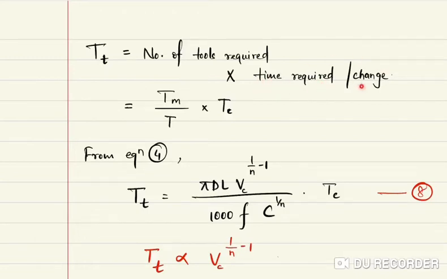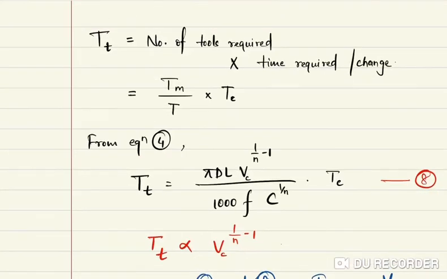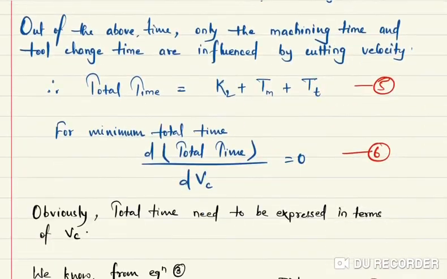If the time required to change one tool is denoted by Tc, and the number of tools required, as we have already seen, is total machining time divided by tool life, then from the previous equation number 4 we get this again. So Tt we got, Tm we got.